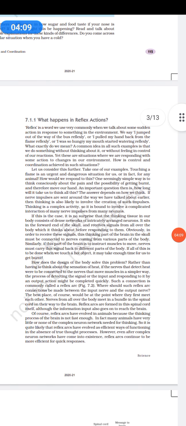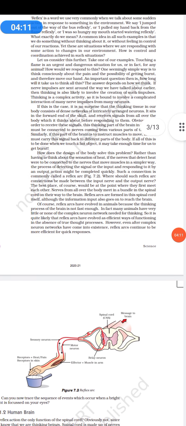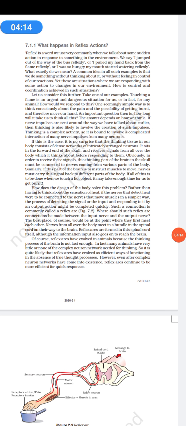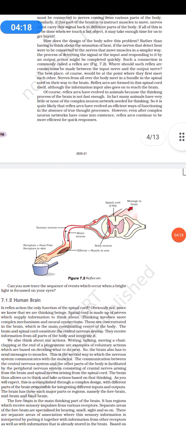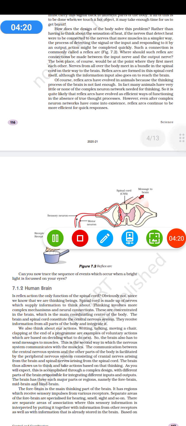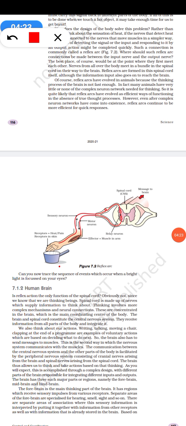Then we come to reflex action. How does it happen that you touch a hot object and you remove your hand? To explain reflex action, here you see a heated pan. You are touching the heated pan. Here we have the receptor, and this is what we call a sensory neuron.